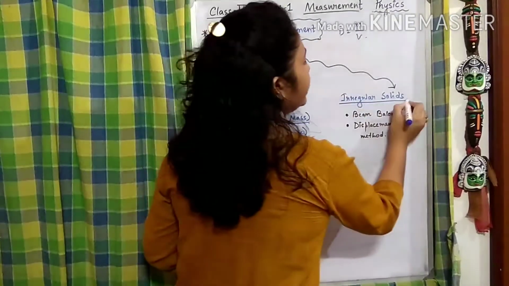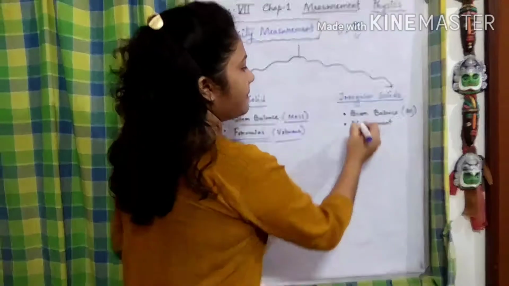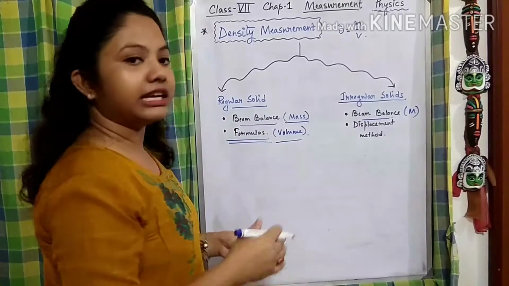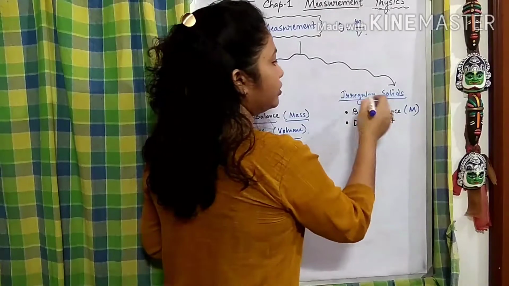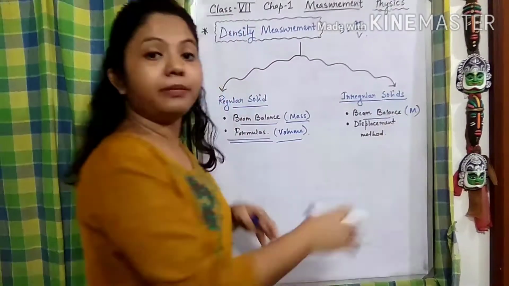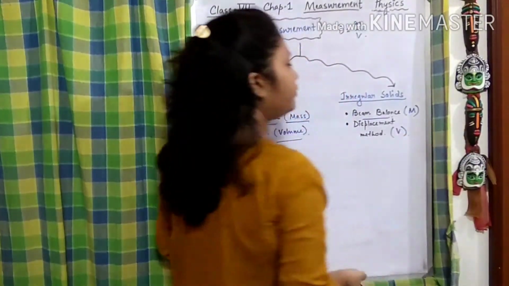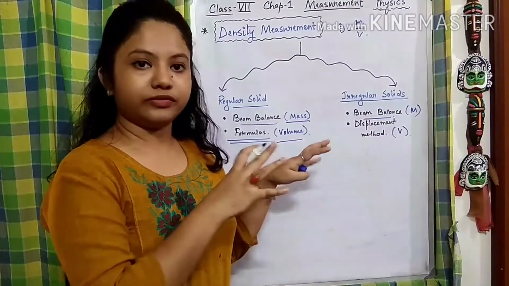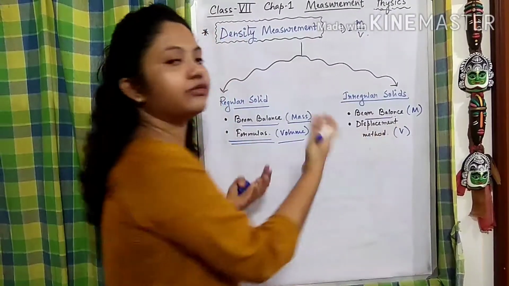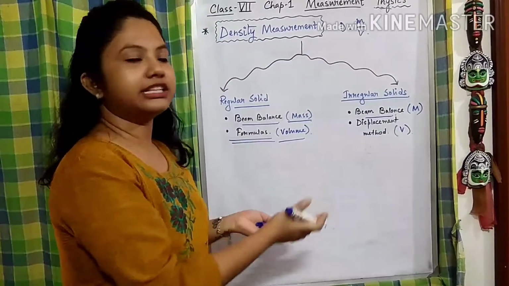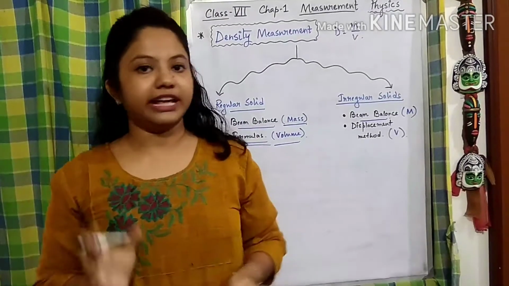Now talking about the irregular solid, how are we going to find it? Similarly, we find the mass by using the beam balance. And if you remember our volume class, we find the volume of an irregular solid by the displacement method. By using the displacement method again, we find the volume of the irregular object, and after calculating the mass and volume, we can find the density of the irregular solid. So this is it for the density class.